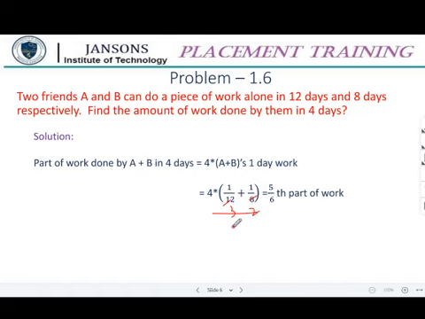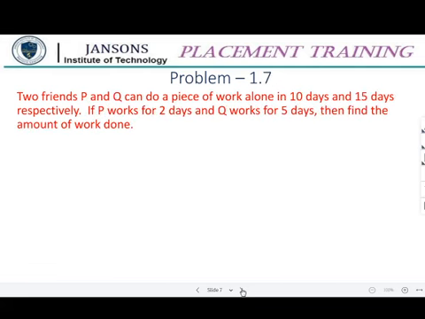So don't go for 1 by 12 plus 1 by 8. Maximum try to simplify it. So go for the single thing. If you are well versed with it, then you can simplify it. So try to work on the small numbers, so that it is easier than working with the big numbers. So this is a tip normally I'll give. Always try to work with small numbers wherever possible.